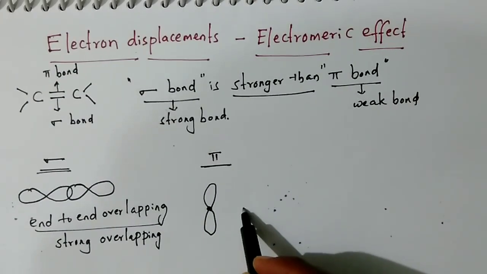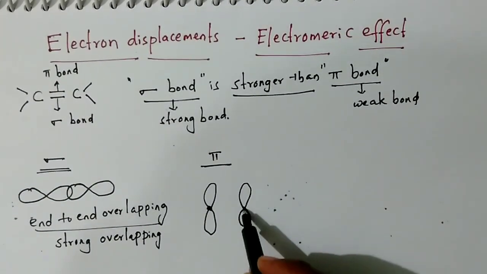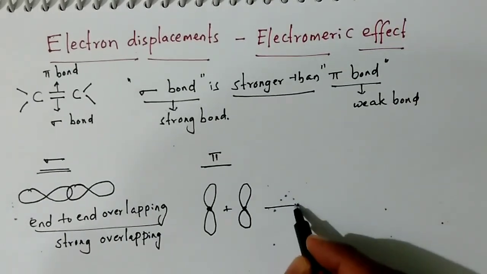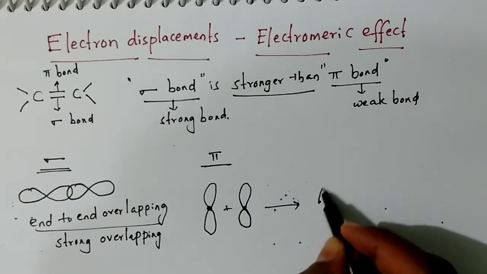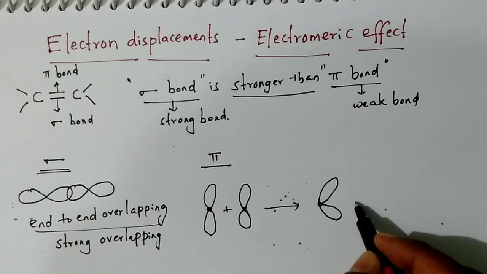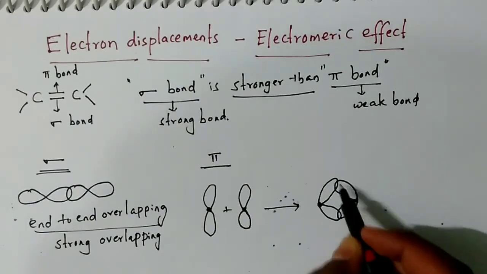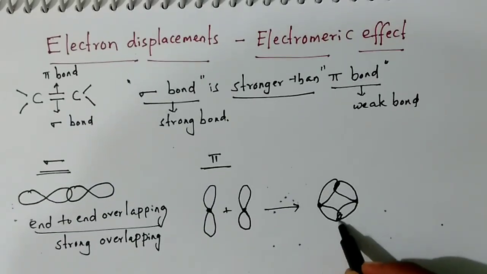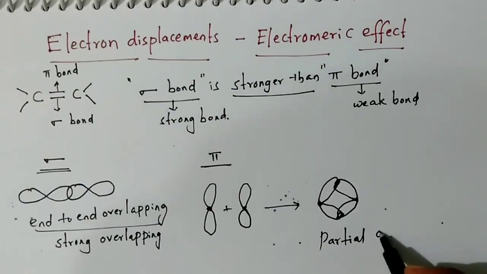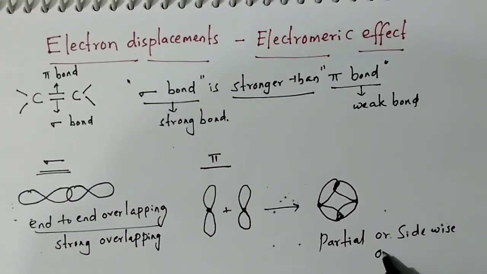The pi bond is formed by partial or sidewise overlapping, because these two p orbitals partially overlap like this, with the position of the orbitals constant. So, this overlap is a partial or sidewise overlap.